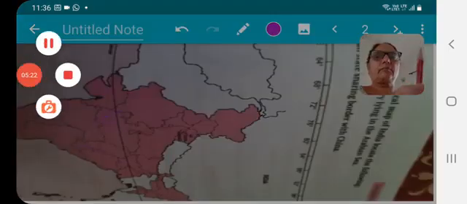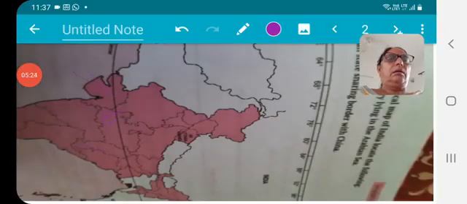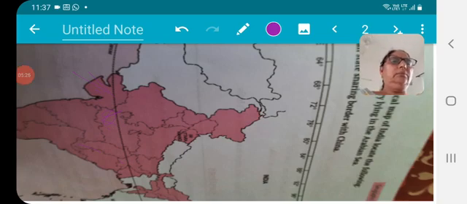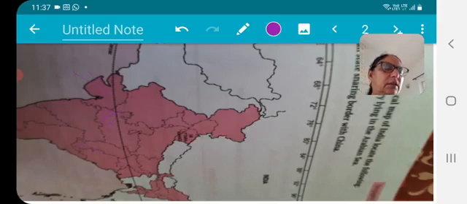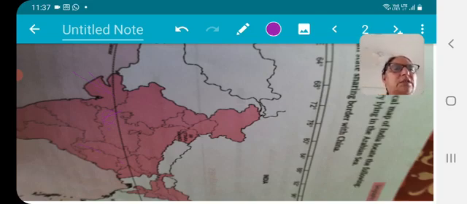So in this way, dear children, the Tropic of Cancer, question number 3, passes through Gujarat, Rajasthan, Madhya Pradesh, Chhattisgarh, Jharkhand, West Bengal, Tripura and Mizoram. Tripura and Mizoram, these are the states in the northeast from which the Tropic of Cancer passes.